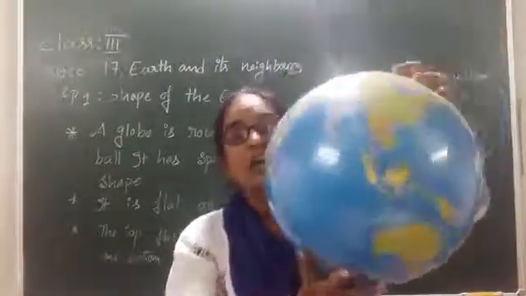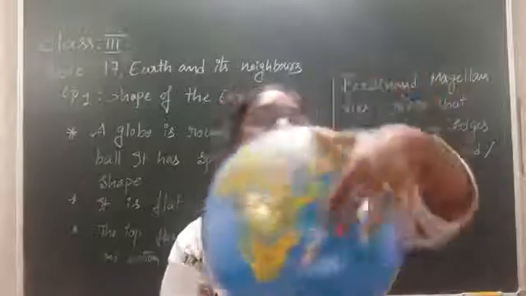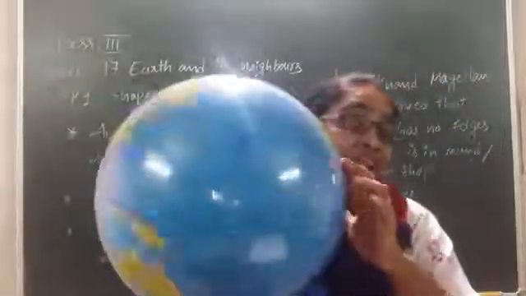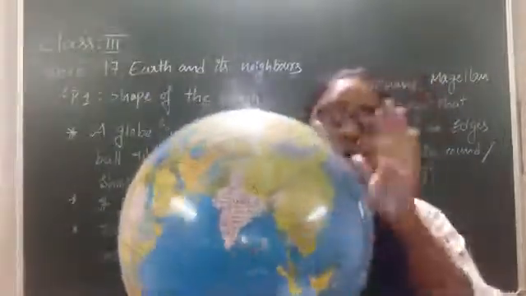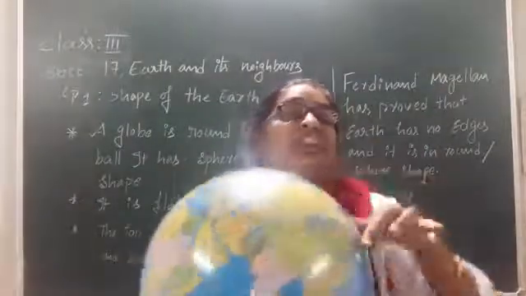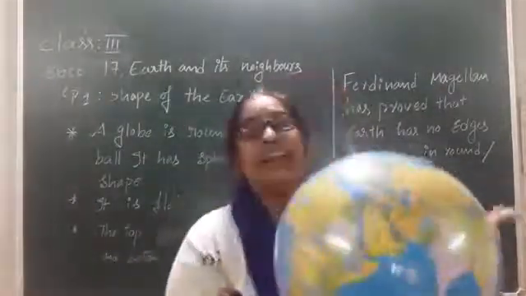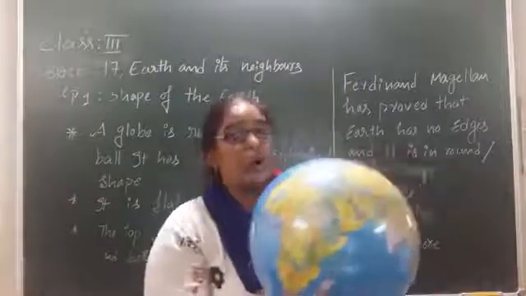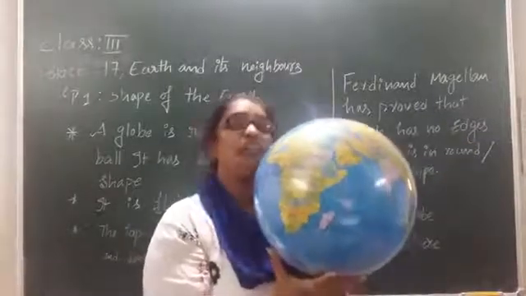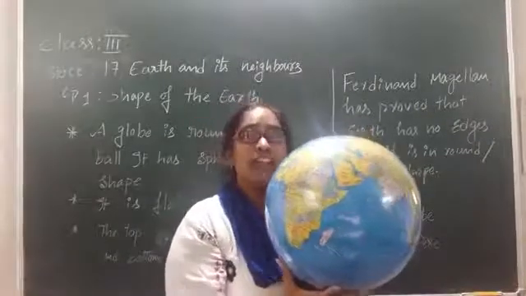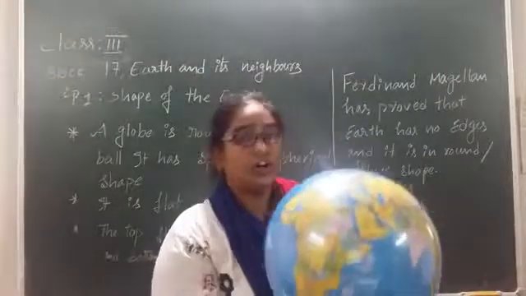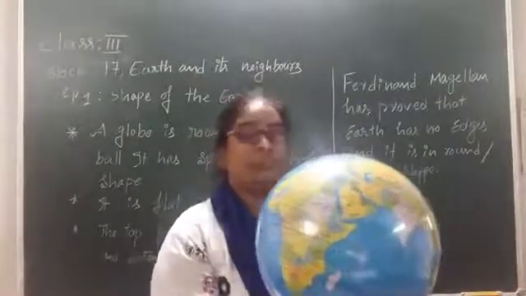Am I clear up to here? So, what is the specialty of this globe? Do we have any edges on this globe? No. So that means we can't find any edges on this globe, and globe is a true representation of the earth. So that is how we can say that our earth is in a round and spherical shape, right?